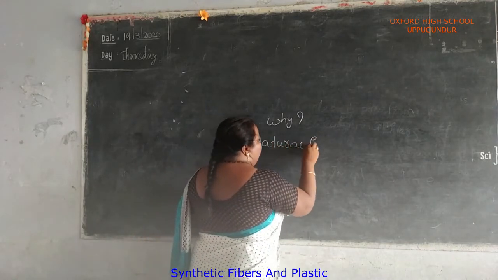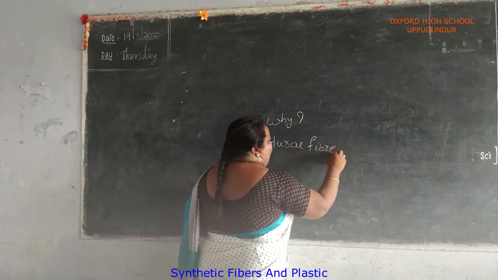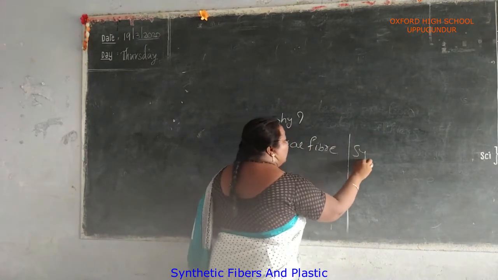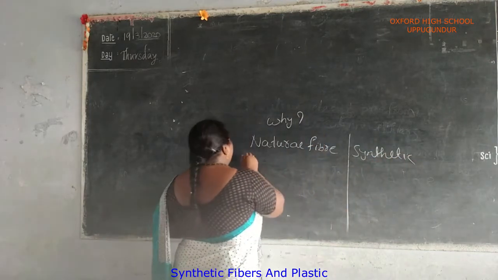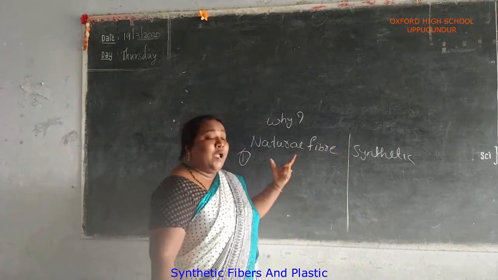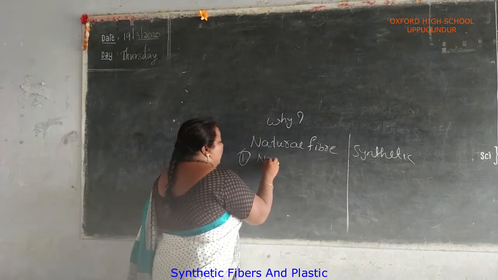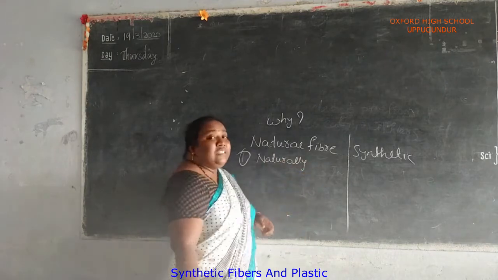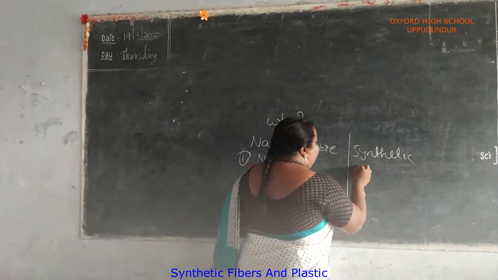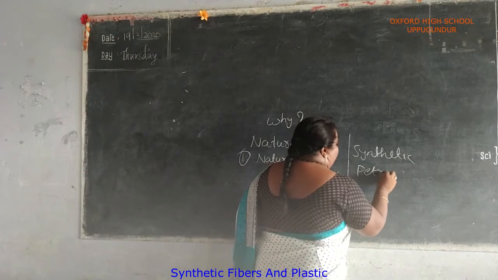First, natural fiber occurs naturally. Synthetic fiber is produced from petroleum based products.